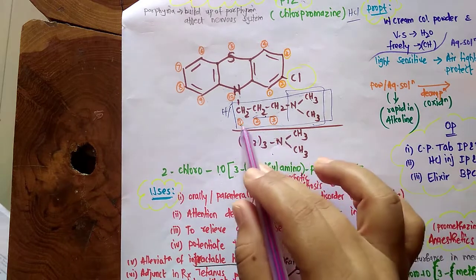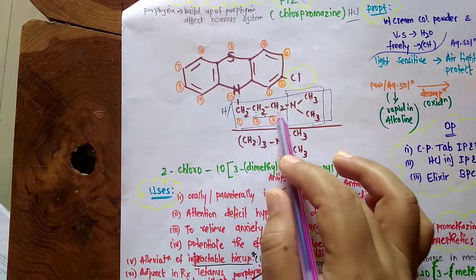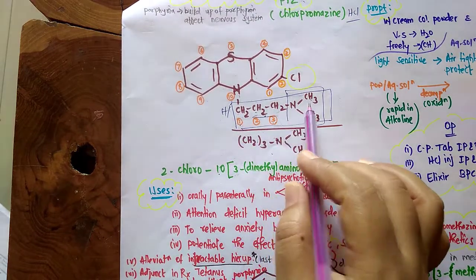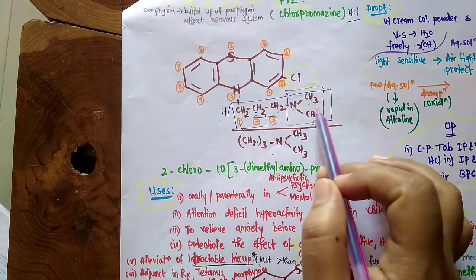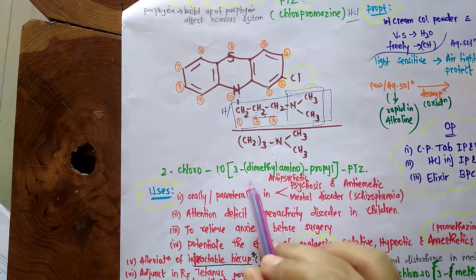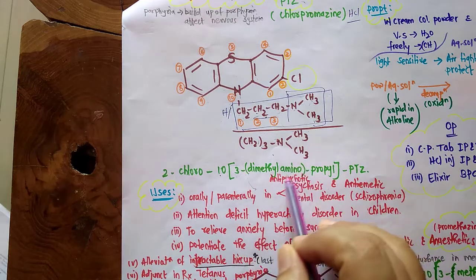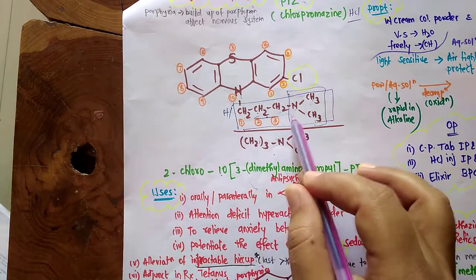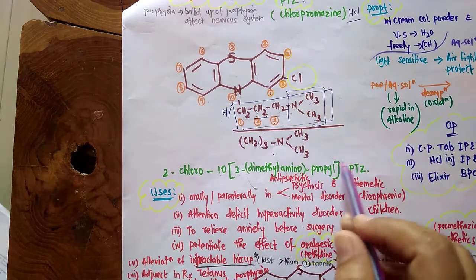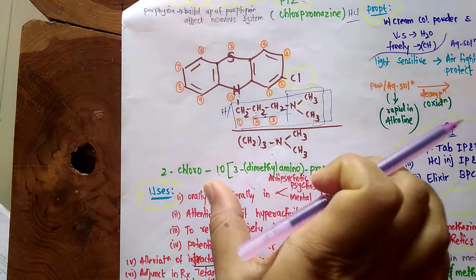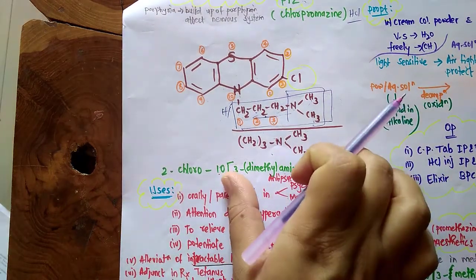The third position, on this propyl group, first, second, third. So at the third position there is N-dimethyl, that is, dimethyl amino. So at the third position, in bracket, dimethyl amino. And this is propyl, which is the parent chain. So propyl, and the bracket is complete. So this is a complete substituent on the 10th position.